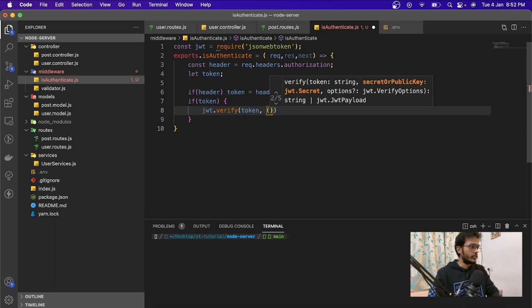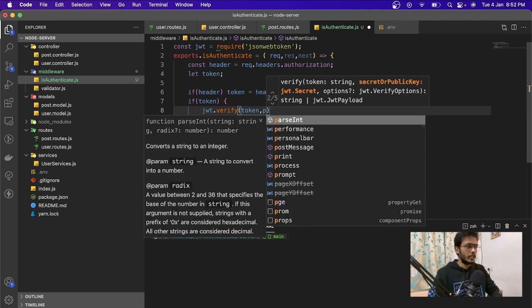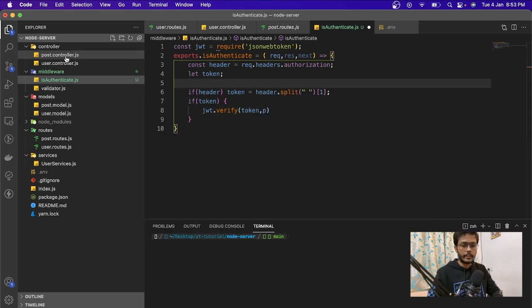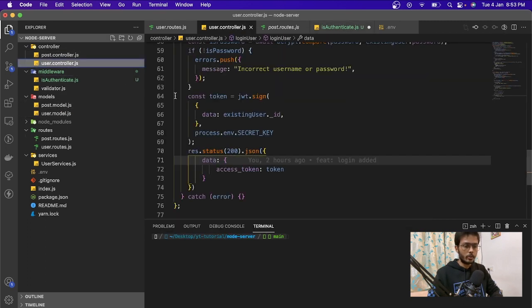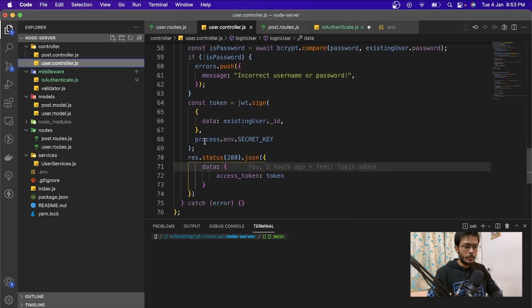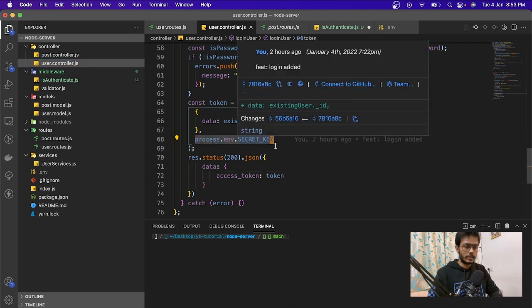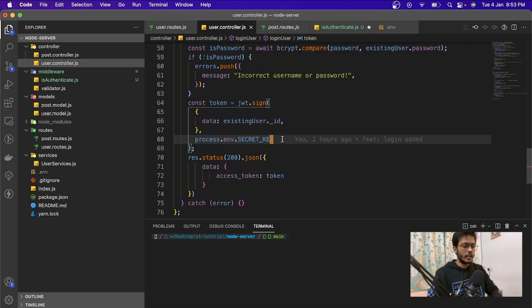We need to pass the secret string as well that we have defined. Here you can see the jwt secret that we need to pass, and in the user controller, while generating this jwt token, we have this process.env secret key. So we need this secret key.